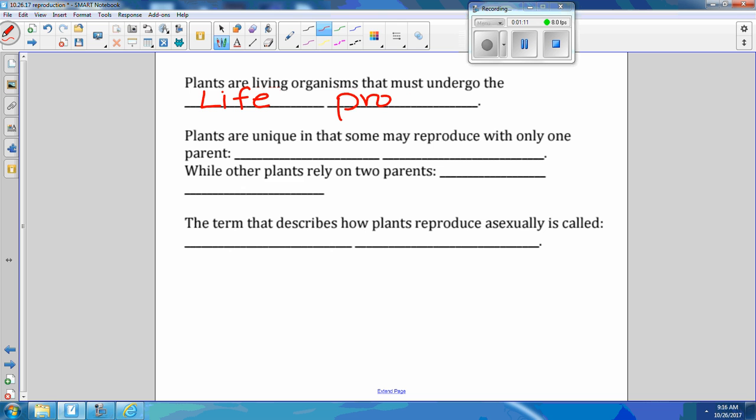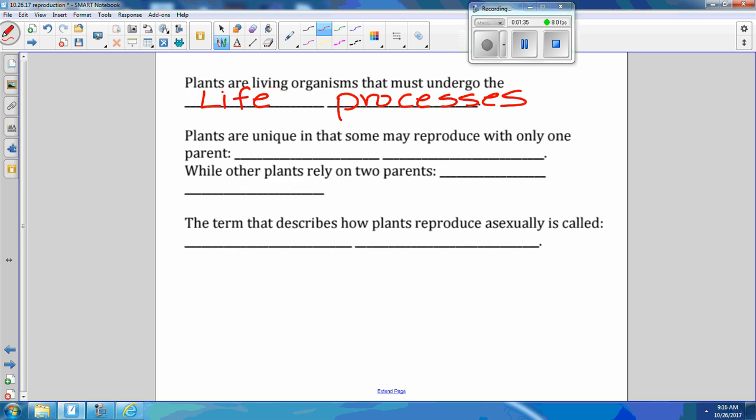And every organism has to undergo all the life processes. Remember red car? All living things have to have all the characteristics of life. They have to do everything that helps them stay alive. So even if you're only one cell, you have to be able to transport things throughout your cell. If you're a multicellular organism like a plant, you have to also be able to transport. You also have to be able to reproduce.